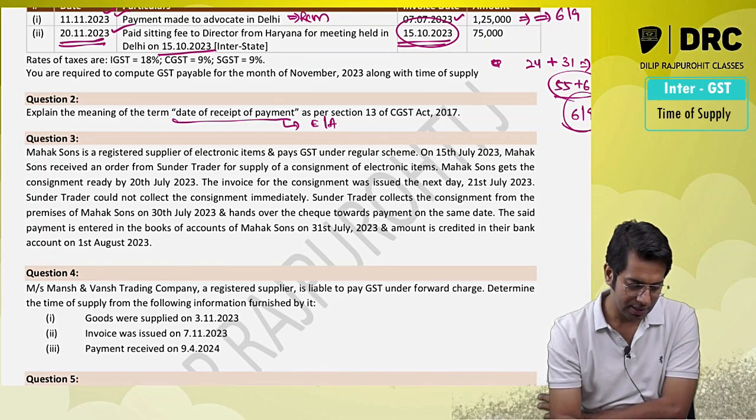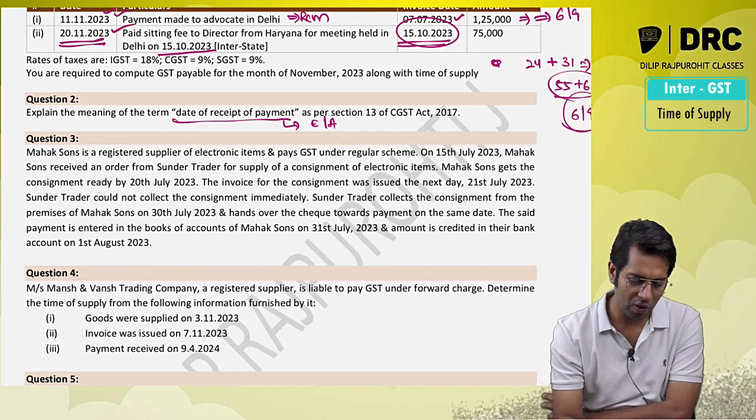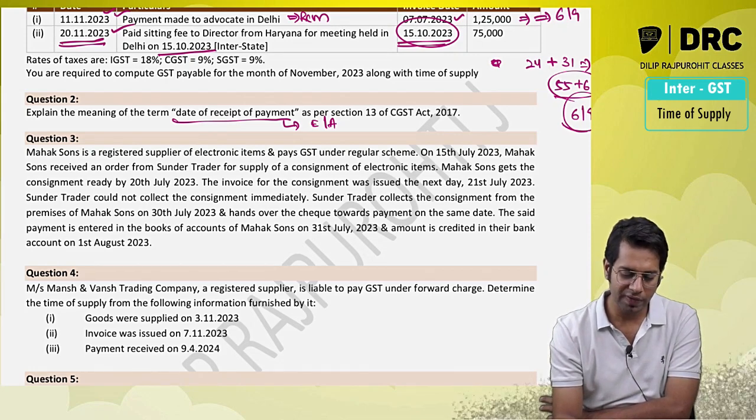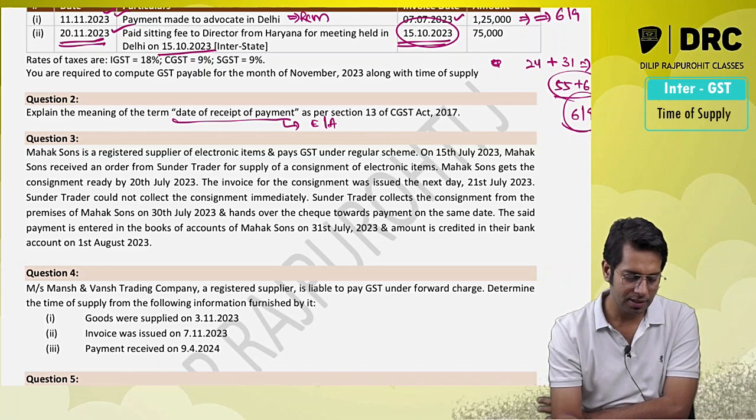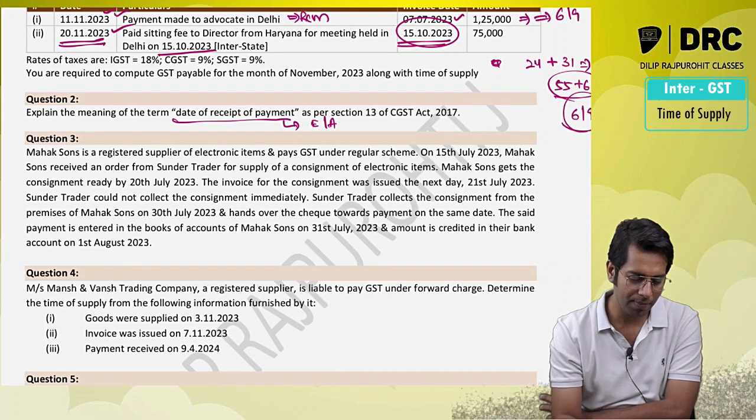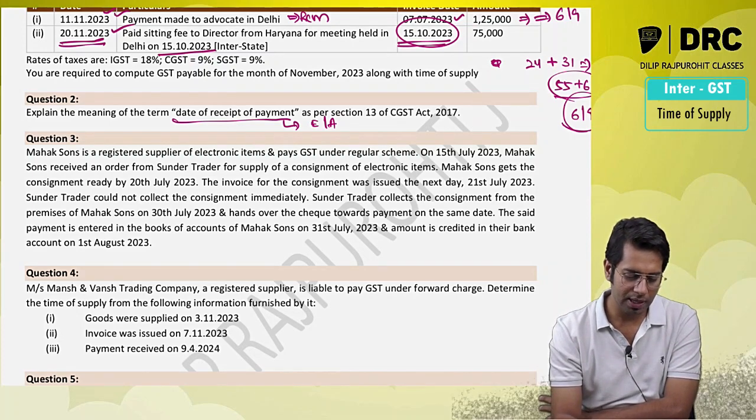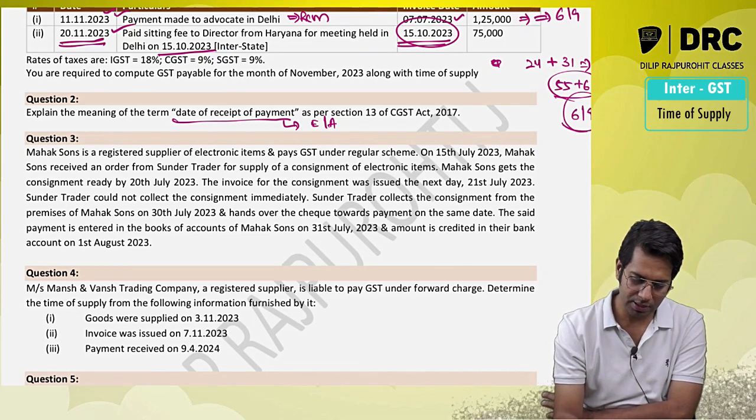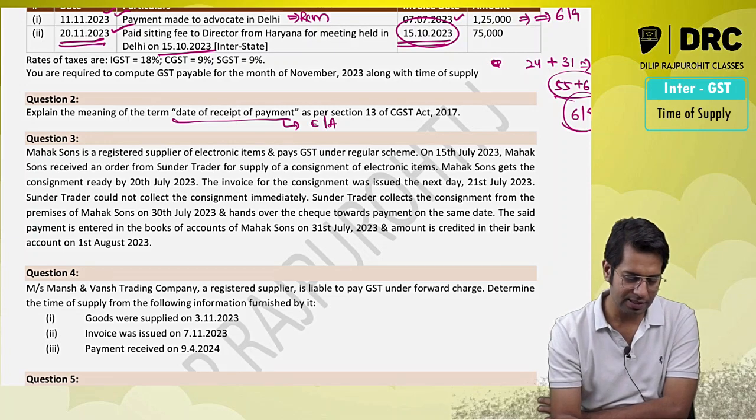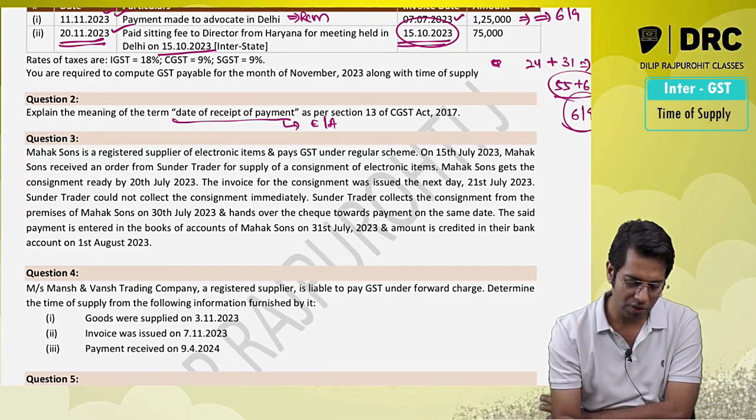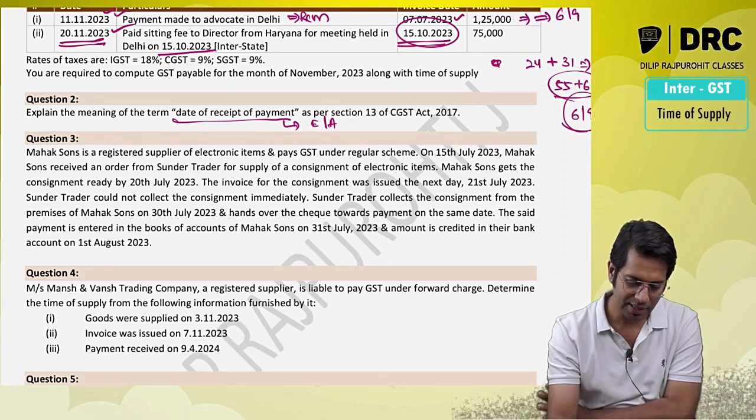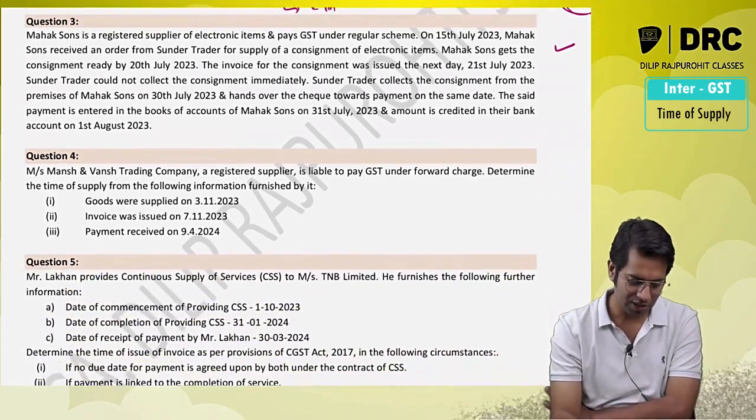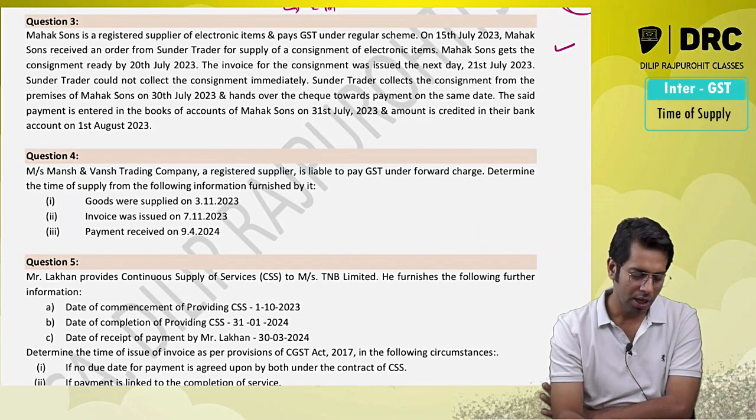Mehak Sons is a registered supplier of electronic items and pays GST under the regular scheme. On 15th July 2023, Mehak Sons received an order from Sundar Trader for the supply of a consignment of electronic items. Mehak Sons gets the consignment ready by this date, and the invoice of the consignment was issued on the next date. I think this is related to the Chiku question which we have done, so I am ignoring this question; you can solve it.